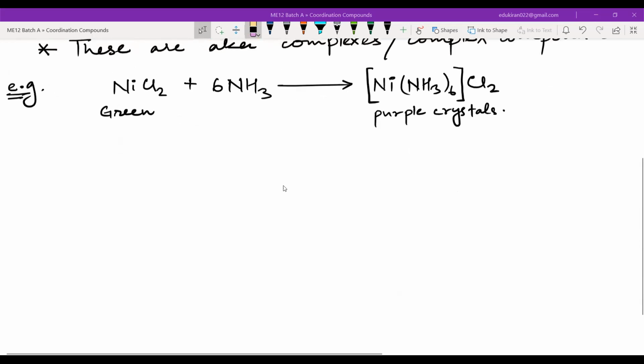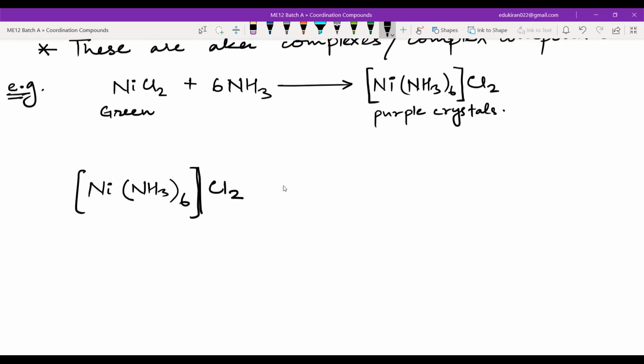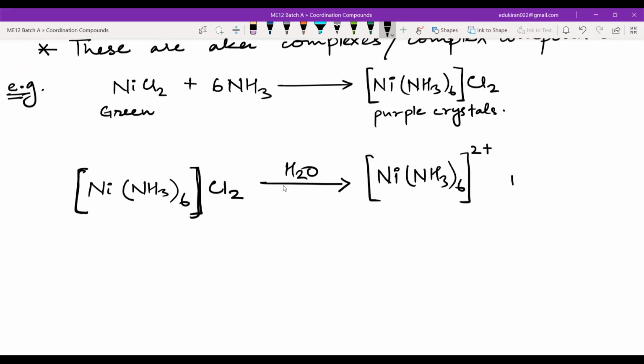Now let us see what happens if I add this into water. So we have [Ni(NH3)6] and then outside the square bracket, we have Cl2. When I add this in H2O, we see that they break and ionize into two forms. One entity is [Ni(NH3)6] with 2 positive charge, plus there are 2 Cl negative ions.